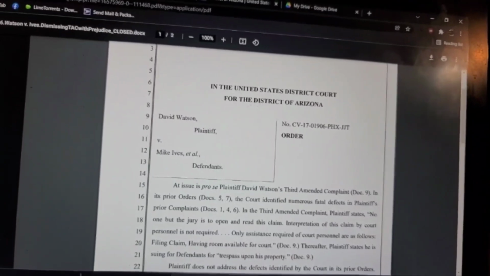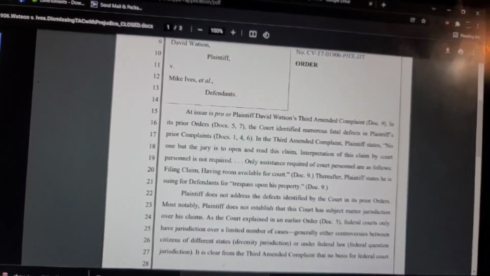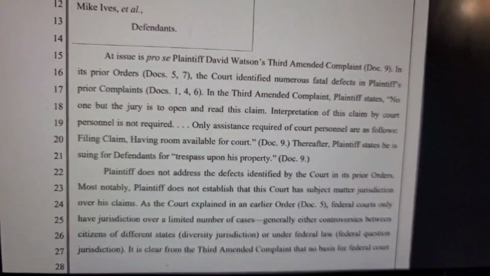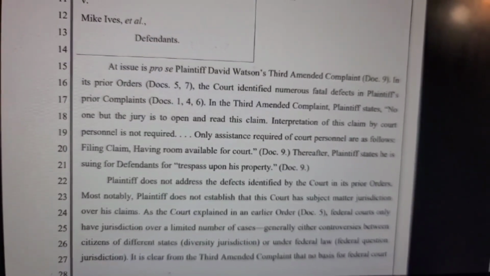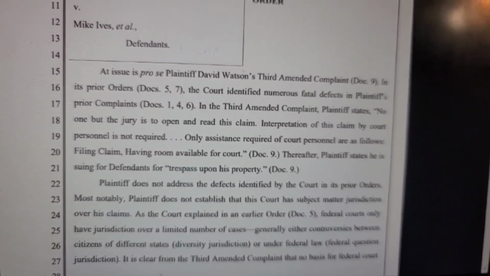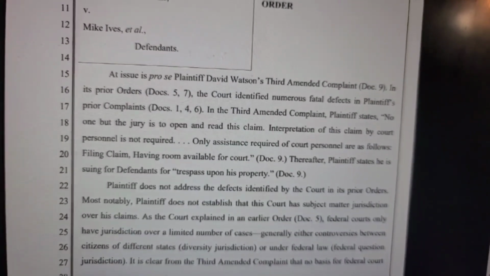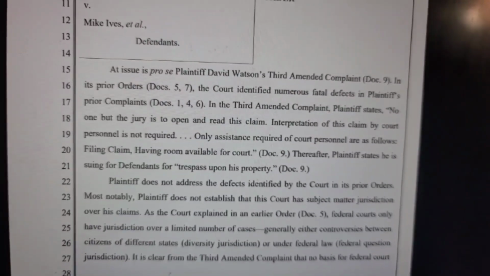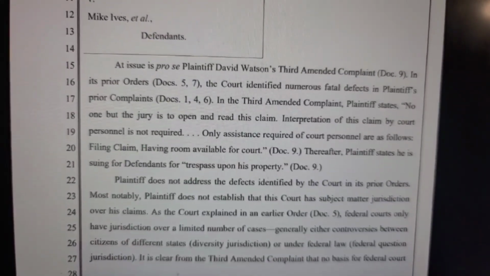Okay, so let's see, order. Here we go. At issue is pro se plaintiff David Watson's third amended complaint, document 9. In its prior orders 5 and 7, the court identified numerous fatal defects in plaintiff's prior complaints, documents 1, 4, and 6.